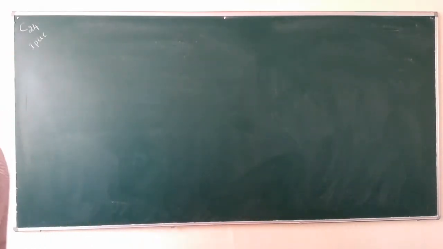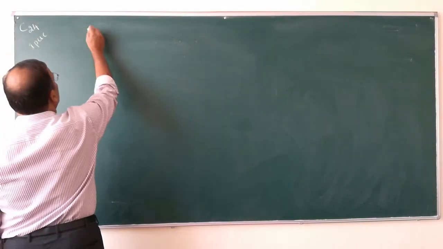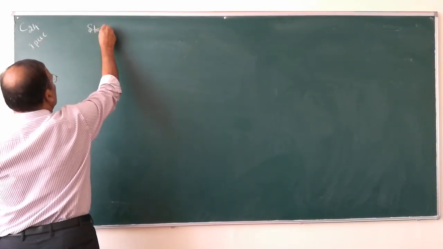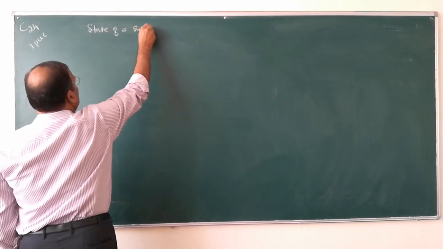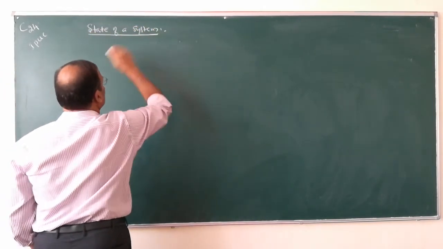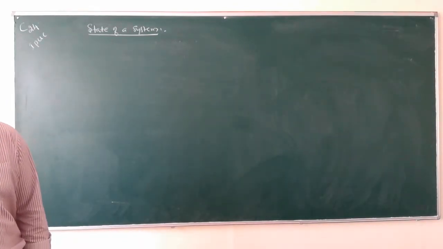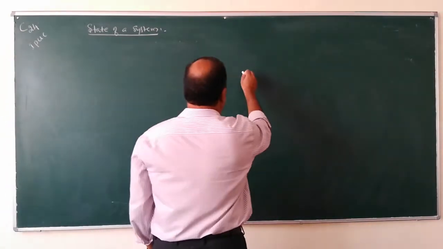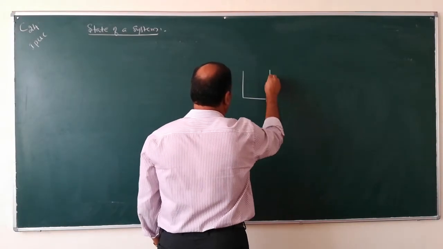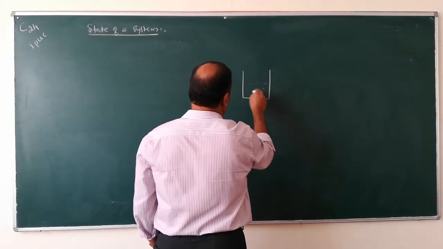So now we will understand what is the state of a system. What is the meaning of state of a system? Say for example, I have taken water in a beaker.